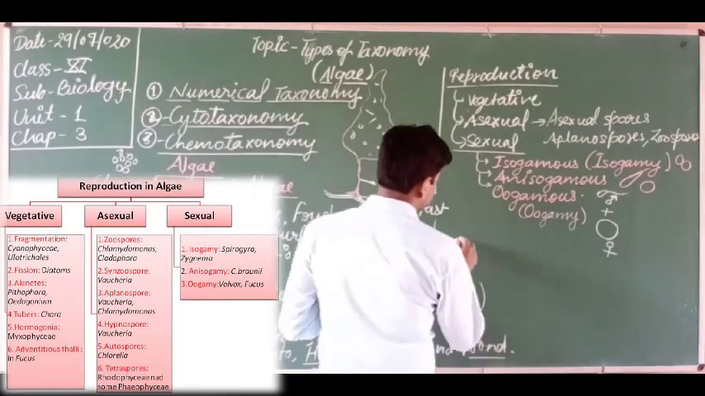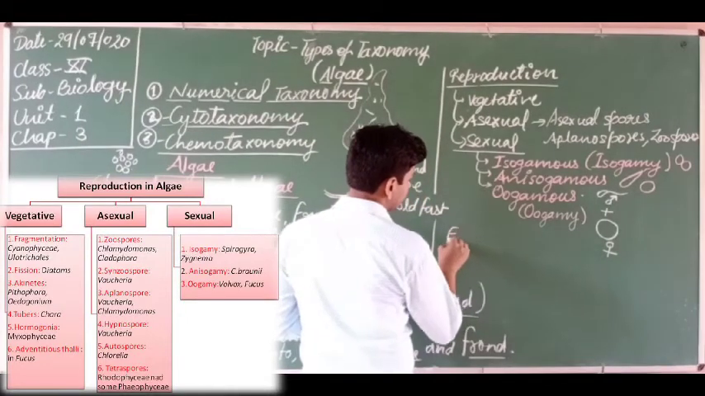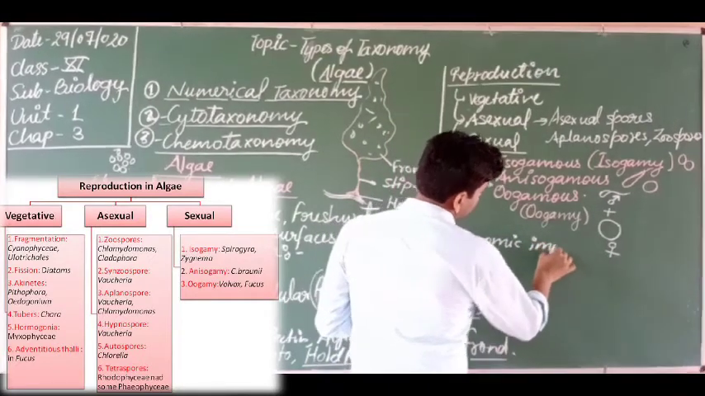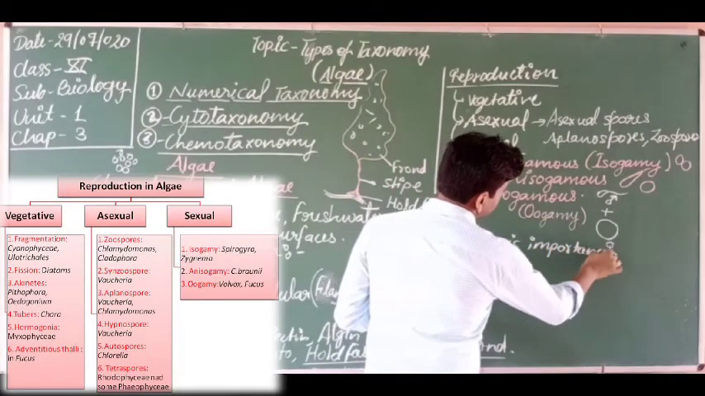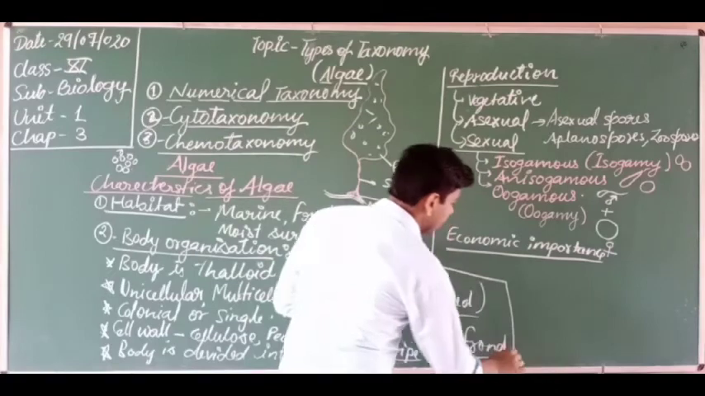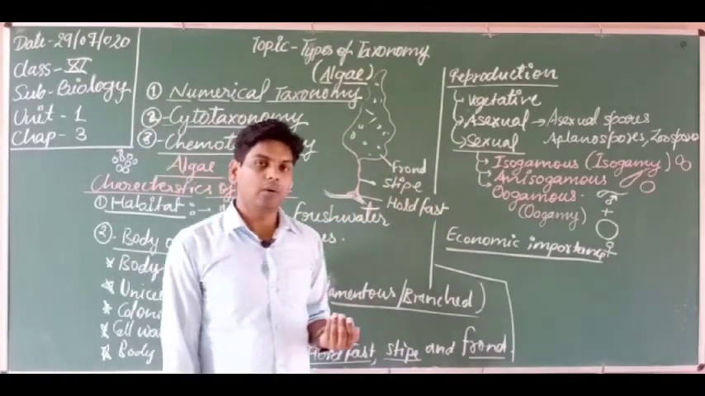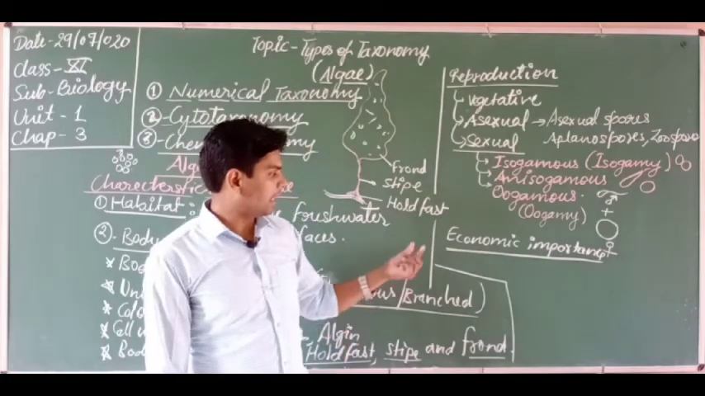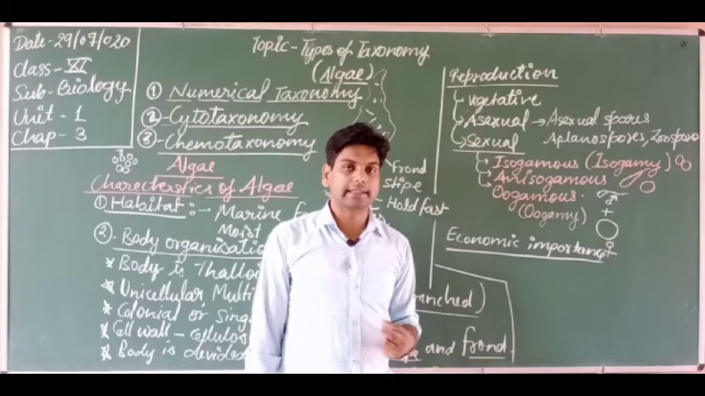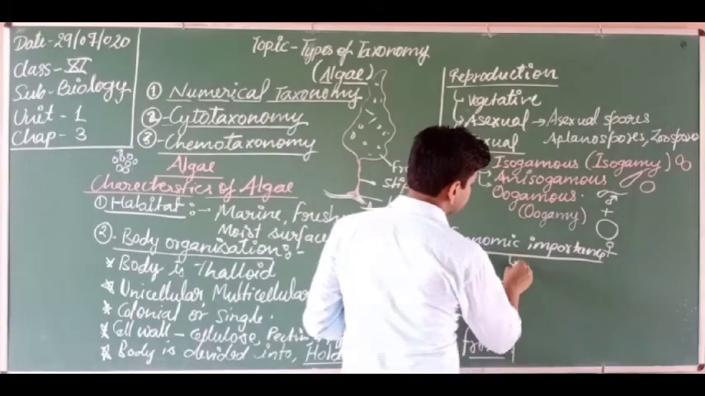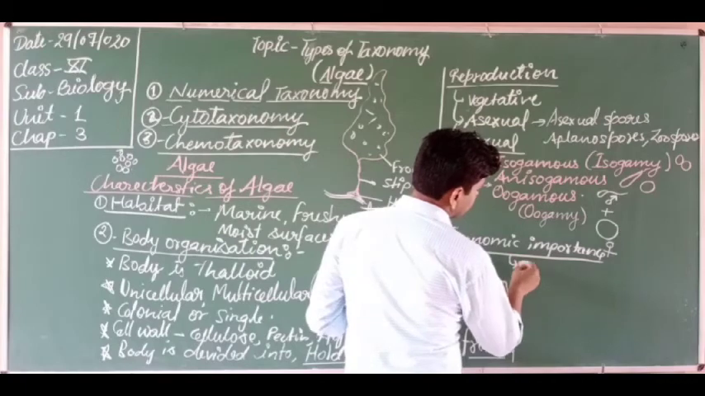Next one is the economic importance. So what is the economic importance? Students, do you know economically algae are very, very important. How? Because many of the algae are edible in nature and they are edible for humans as well as for cattle. So some algae are food and fodder of the cattle. So under economic importance, some algae secrete what?